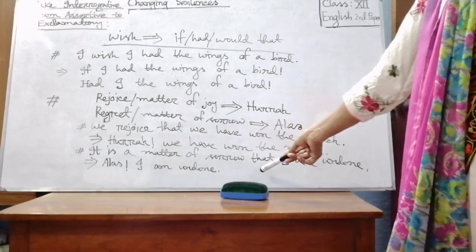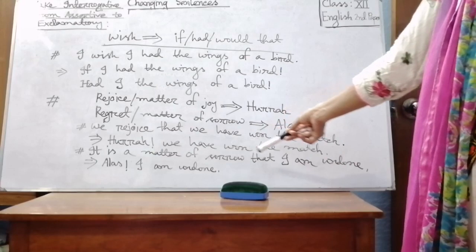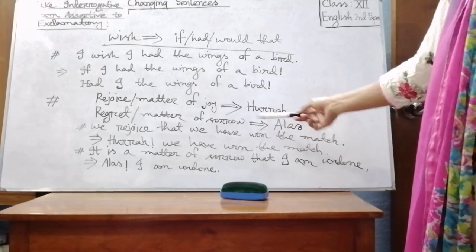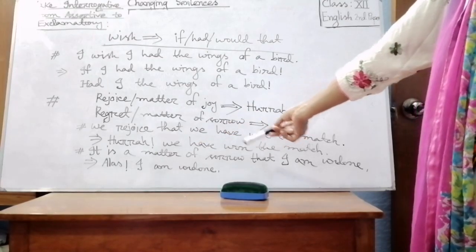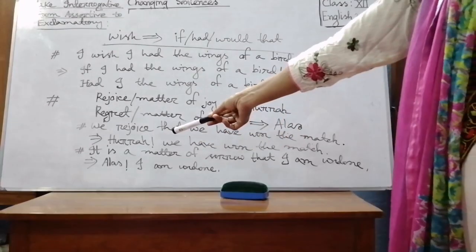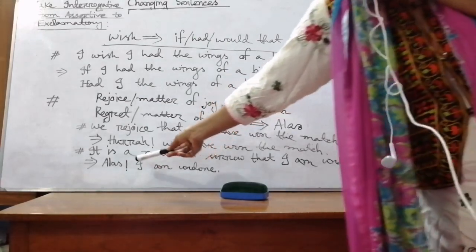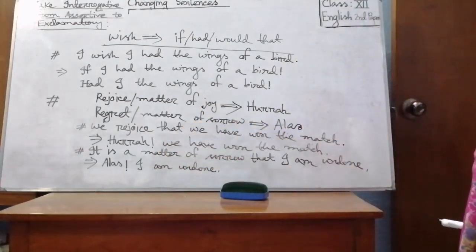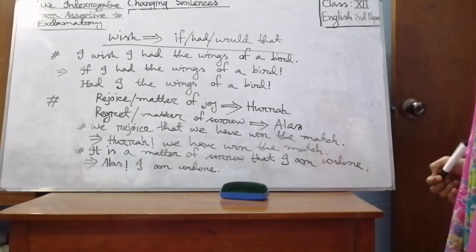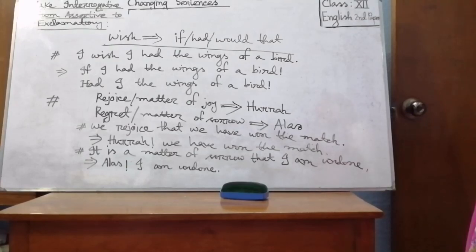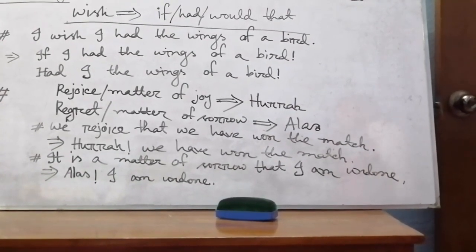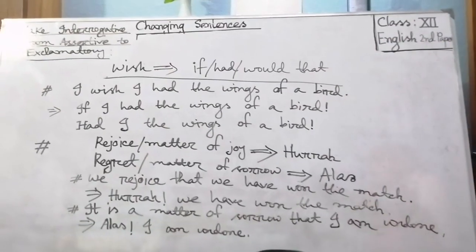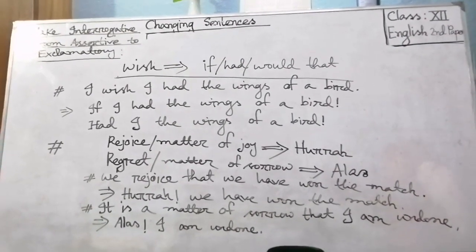It is a matter of sorrow that I am undone. You see, it's an assertive sentence. To make it exclamatory, we will follow this rule: in place of matter of sorrow, we have used the word alas and an exclamatory sign. Alas, I am undone. Then my dear students, that's all about the rules of changing sentences from assertive to exclamatory.